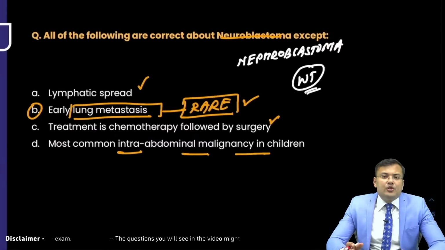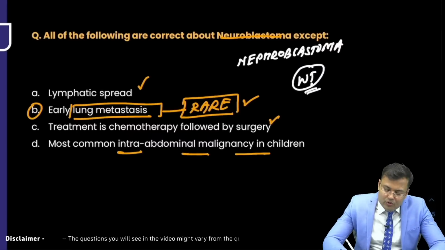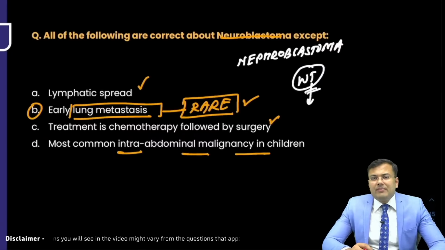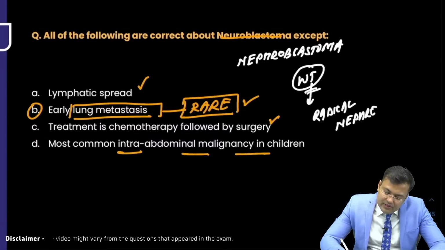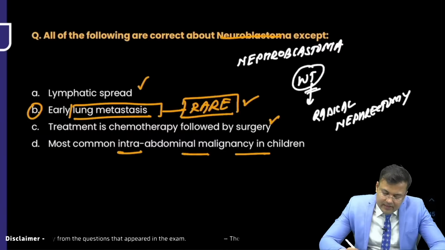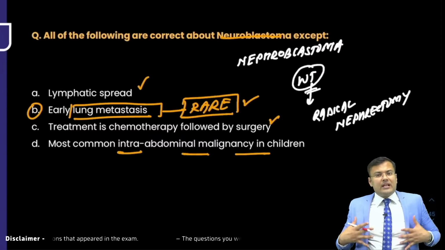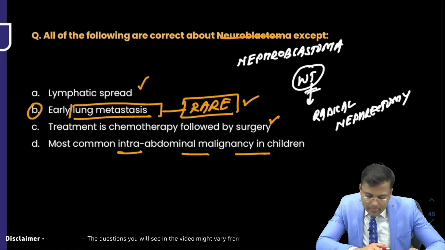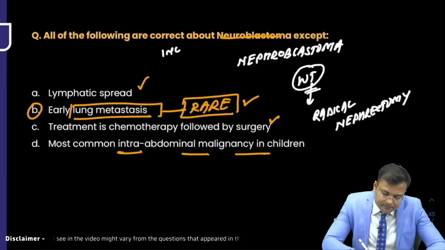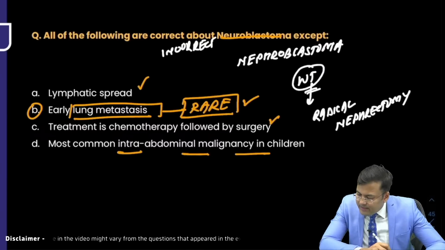Let me tell you, Wilms tumor. In Wilms tumor, there is pulmonary metastasis. And in the treatment, we go for radical nephrectomy. So in a majority of cases, there is no need to go for chemotherapy followed by surgery. And this is not the most common intra-abdominal malignancy. It is the second most common intra-abdominal malignancy. Okay, incorrect. So almost all options are incorrect.